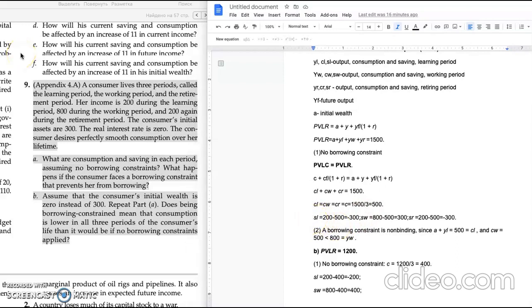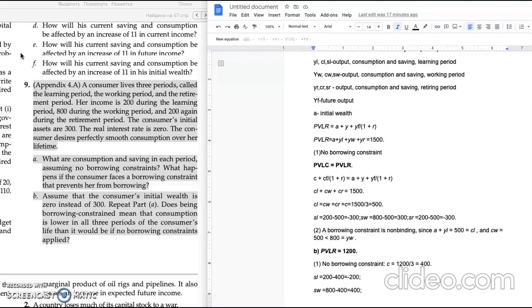To calculate saving of each period, we have to subtract her consumption from the income. So in the learning period, she earns 200 and minus 500 as consumption, so there is minus 300. And for the working period, it's plus 300, and for the retirement, it's again minus 300.